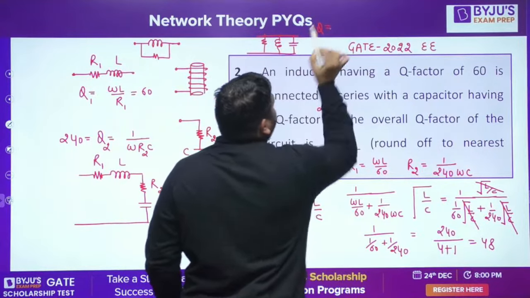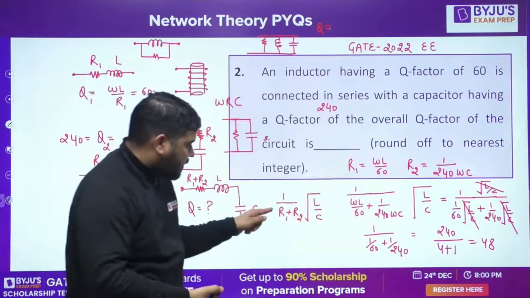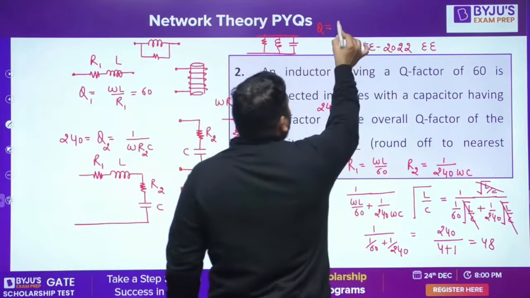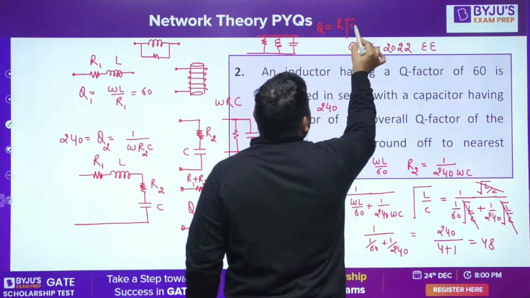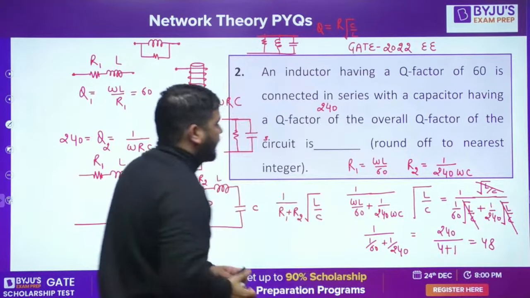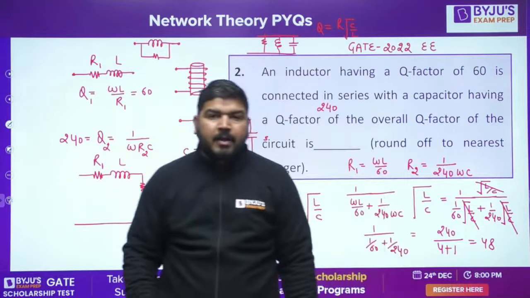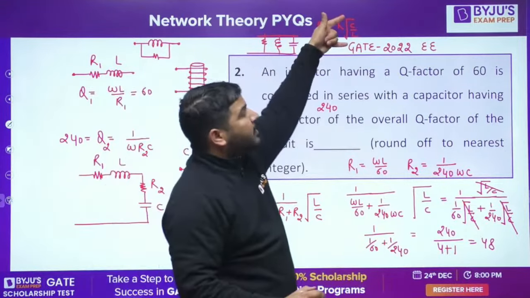The formula for quality factor, here it was 1 by R root LC. Here the formula will change. It will be R root C by L. I think the quality factor here is different. In a parallel RLC circuit, the quality factor formula is a little bit different. Okay, it's opposite, I think.